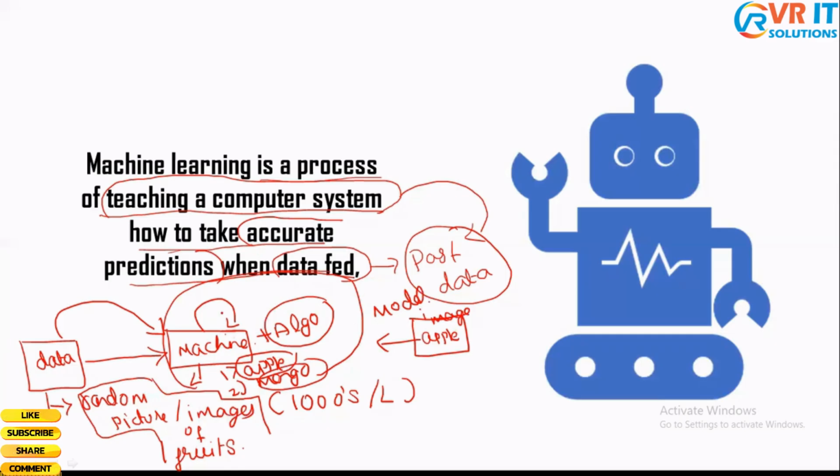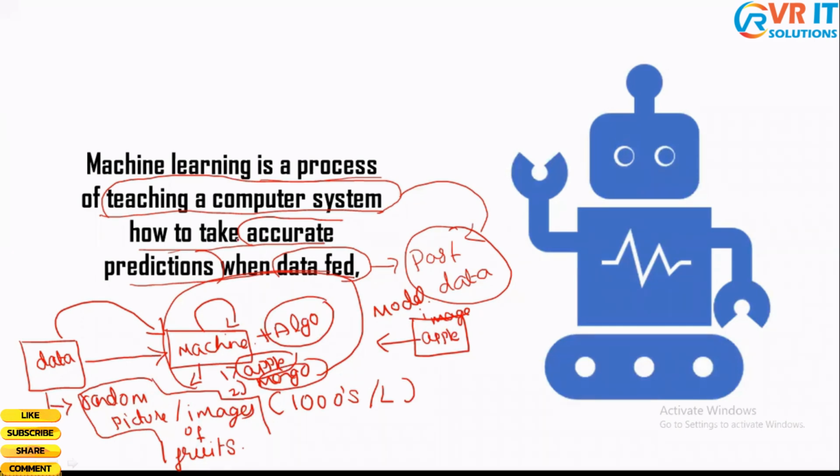And remember, how does our machine train on the data? Using an algorithm. And which algorithm should we choose? We'll be discussing this once we start with our classes. At that time I'll explain in brief which algorithm to use. Just remember one thing: algorithm and data together, we are going to build a model, and this machine is going to train itself. Once the training is done, whatever image you give to my machine, it will be able to predict it. So this is what machine learning is exactly about.